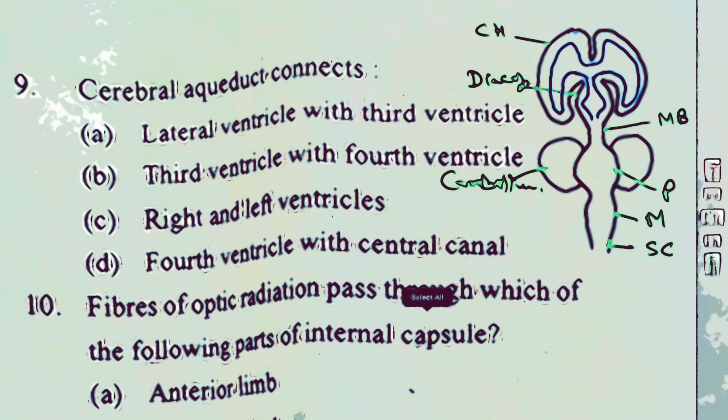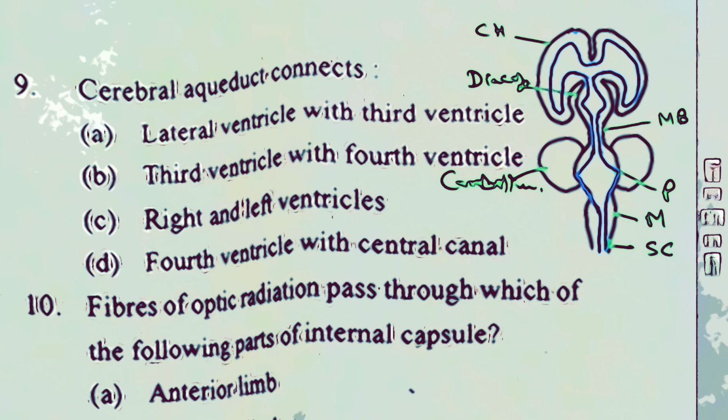This cavity of the third ventricle continues like a duct passing through the midbrain, and then again it becomes rhomboid shaped on the dorsal aspect of the pons, and that's called the fourth ventricle, which continues down as the central canal in the spinal cord like this, reaching up to the medulla. This cavity of the fourth ventricle is resting over the dorsal surface of the pons as well as the upper portion of the medulla, and down below at the point called the obex it continues down as the central canal of the spinal cord.